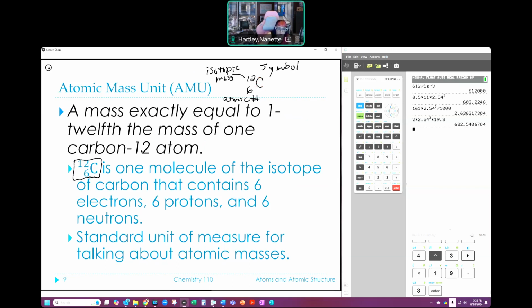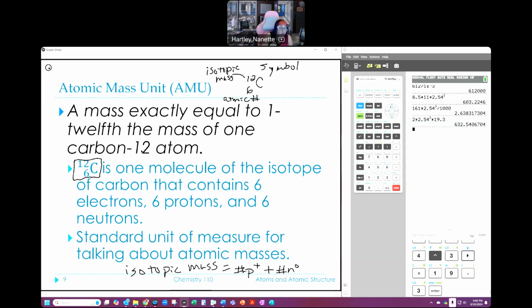What that comes from is, if I know what that isotopic mass is, it tells me that the isotopic mass is equal to the number of protons plus the number of neutrons.